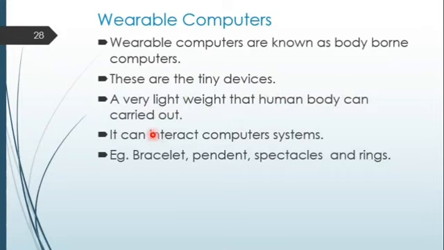How can they interact? The tiny devices have connectivity like Wi-Fi or Bluetooth, so they can be connected with the computer. Examples of these wearable computers are bracelets, pendants, spectacles, and also rings. These are all small, tiny machines that we can wear.